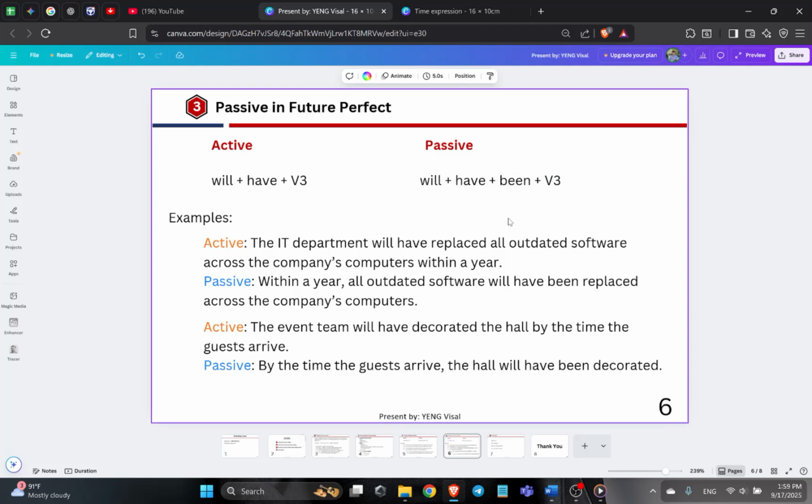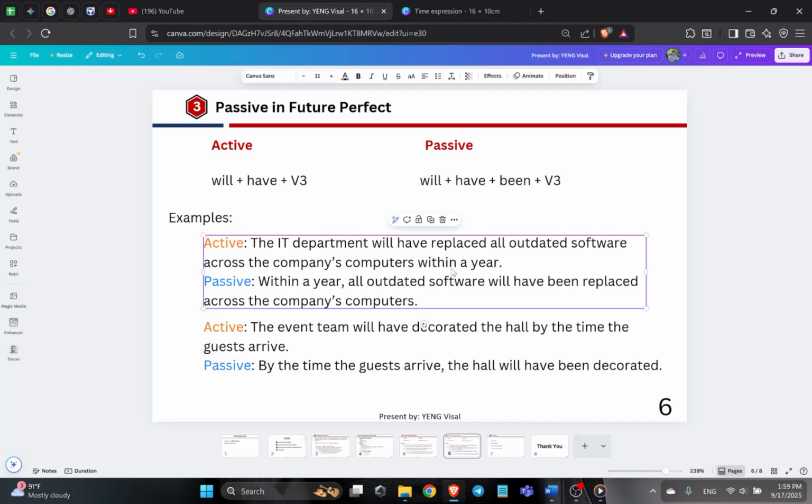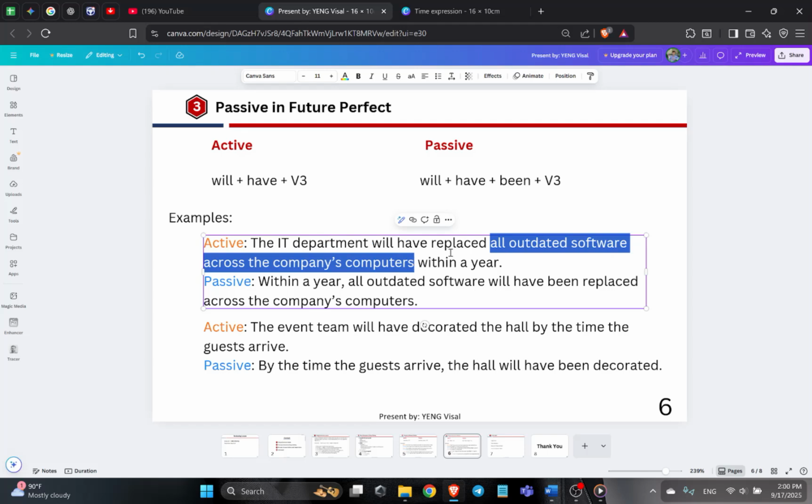Let's make it clear with an example. The active is: the IT department will have replaced all outdated software across the company computers within a year. The time expression here is within a year. Within a year, the IT department will have completed this action, and this action is replace. So let's identify the subject and the object. The IT department here is the subject, and all of the outdated software across the company computers is the object.